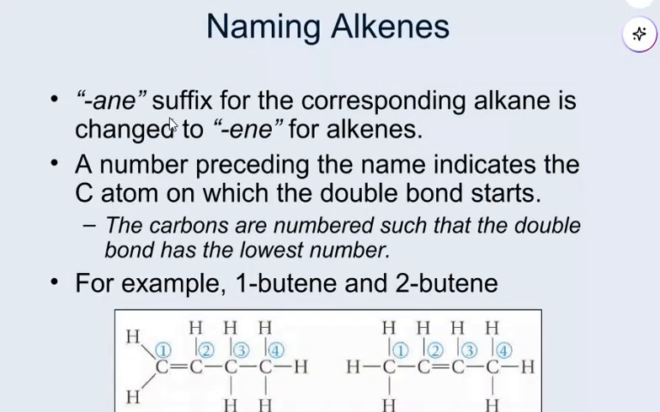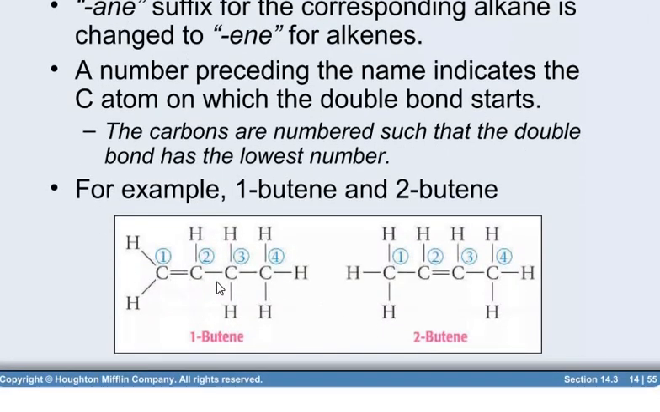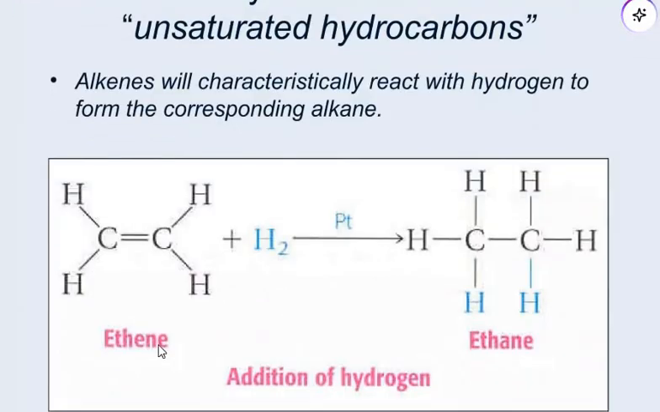Now, naming of alkenes: the ane suffix of the corresponding alkane is changed to ene for alkenes. The number preceding the name indicates the carbon atom where the double bond starts. The carbons are numbered such that the double bond has the lowest number. In this way, 1-butene is correct, and 2-butene. Here you can see ethene undergoes hydrogenation, it gives ethane. So, alkenes will characteristically react with hydrogen to form the corresponding alkane.